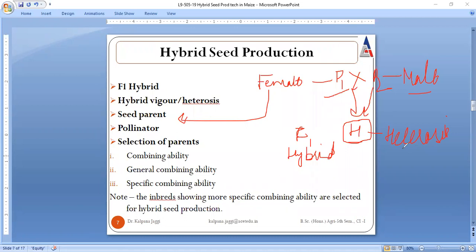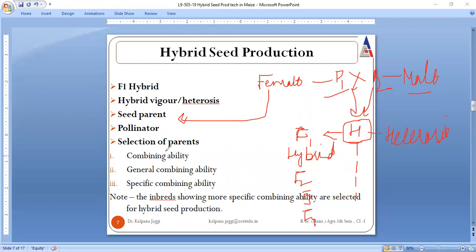One thing I would like to introduce to all of you, very important: the effect of this heterosis, that is, the superiority of the F1 hybrid over its parents, is limited up to the F1 generation only. It is not passed on to the next generations, F2, F3, or F4. This hybrid vigor is restricted to the F1 generation only. So this is the reason each year we need to go for the production of F1 hybrid, right?